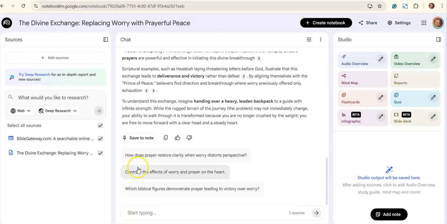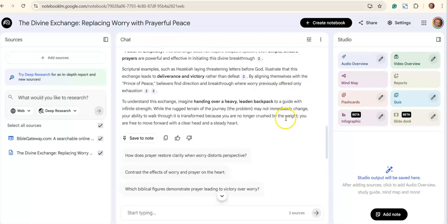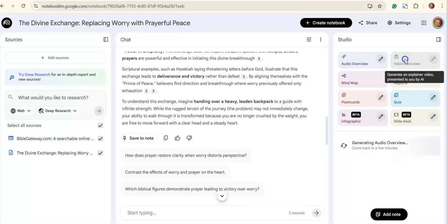So we see we have a couple of key additional subjects which we can get the context from, etc. These can be quite useful in the content that we're producing. The effects of worry and prayer on the heart, etc. We can also run a couple of other options.